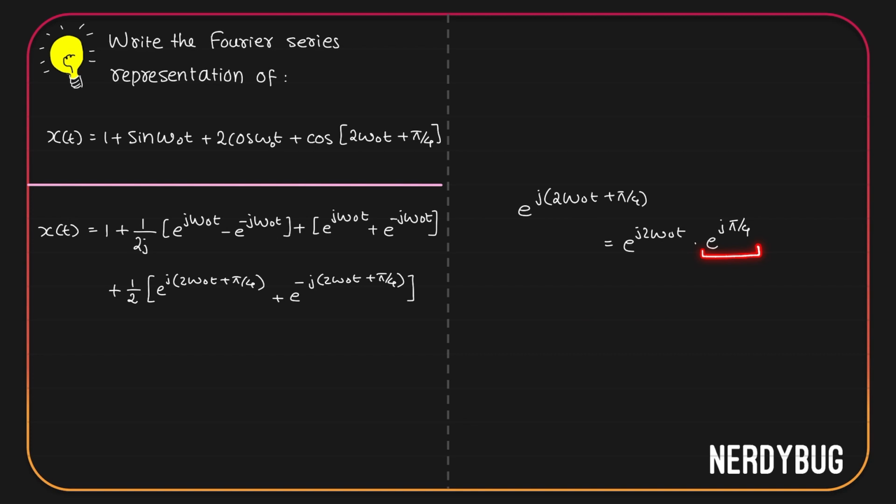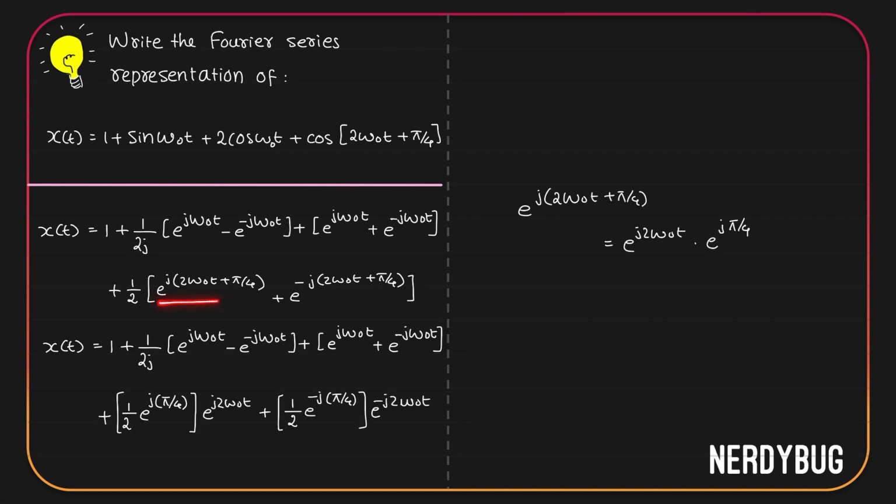It is e raised to j pi by 4. It is a constant. So we can write x of t like this. E raised to j into 2 omega naught t plus pi by 4 is written as e raised to j into pi by 4 into e raised to j 2 omega naught t, just like how we got over here. Since this is a constant, half into that will be the coefficient of e raised to j 2 omega naught t.